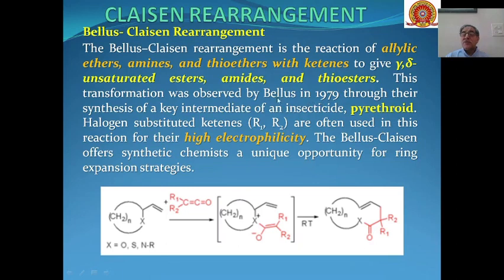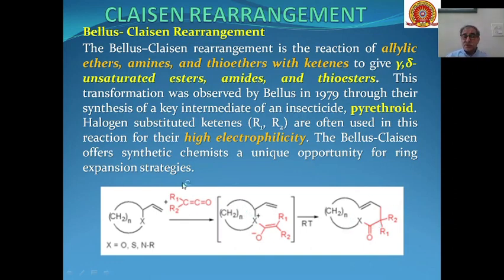This rearrangement was first observed in 1979 through the synthesis of a key intermediate of an insecticide, pyrethroid, where if we are having these types of substrates, where X can be oxygen, sulfur, or nitrogen, when these are reacted with ketenes, then we will get these types of unsaturated esters, amides, or thioesters as the product.